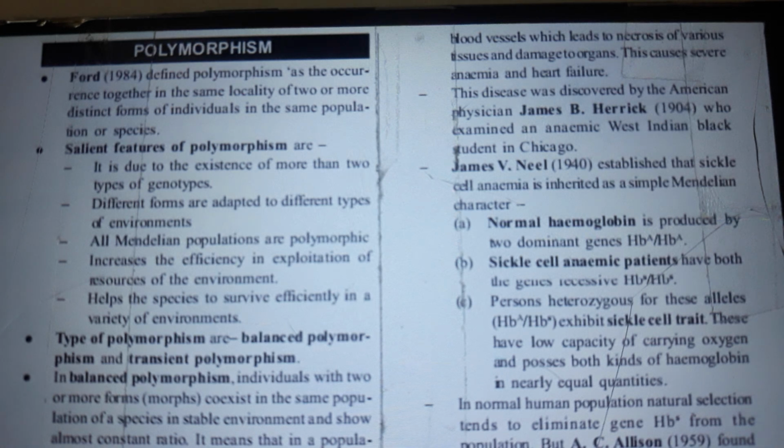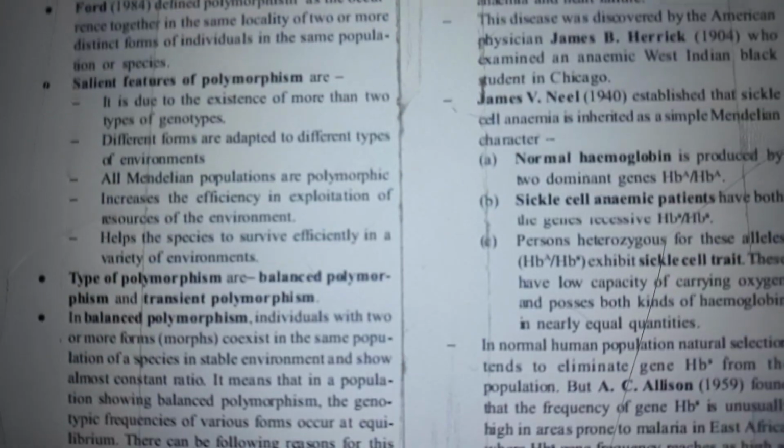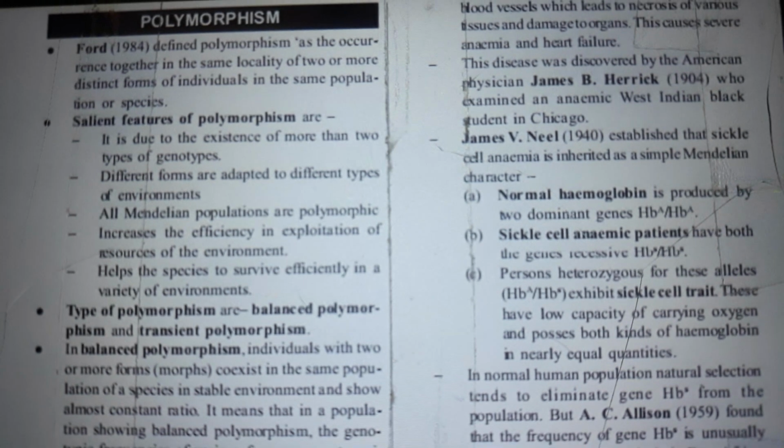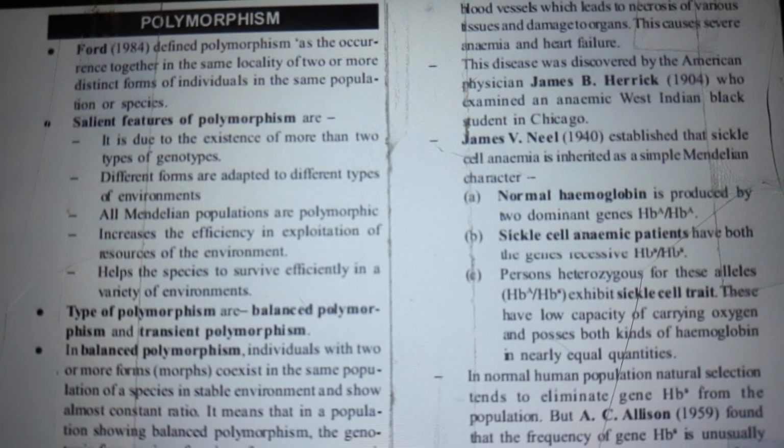Now, the next topic we have is polymorphism. Ford, in 1984, defined polymorphism as the occurrence together in the same locality of two or more distinct forms of individuals in the same population.